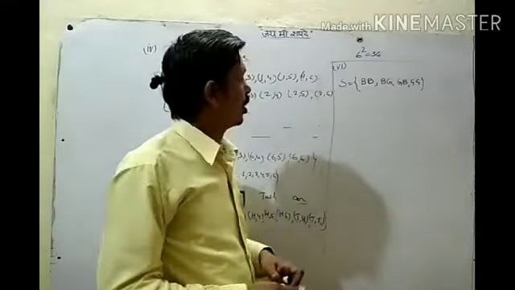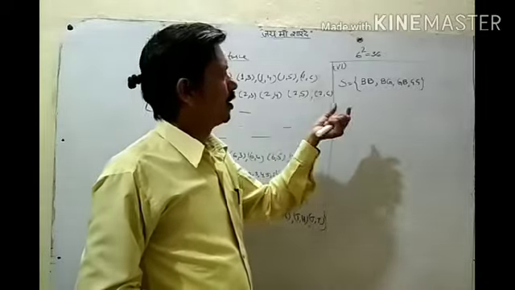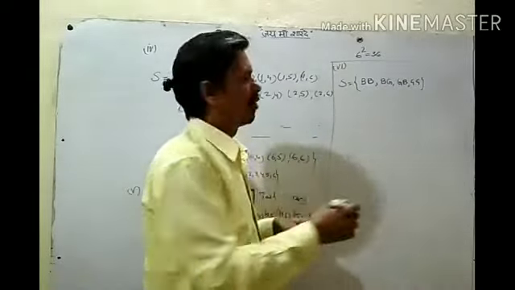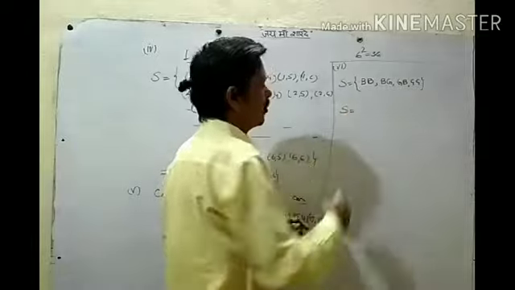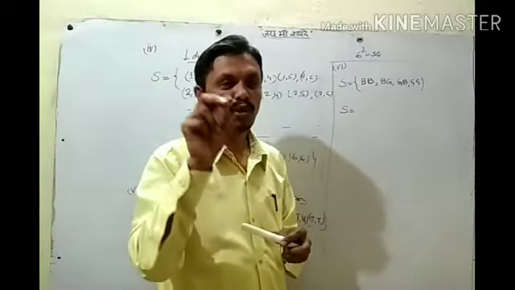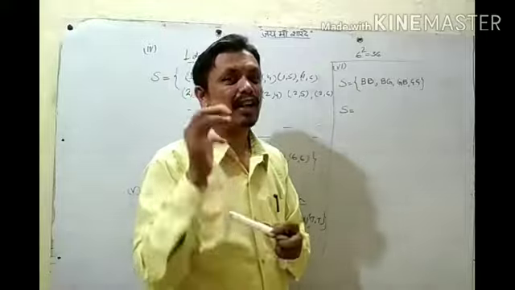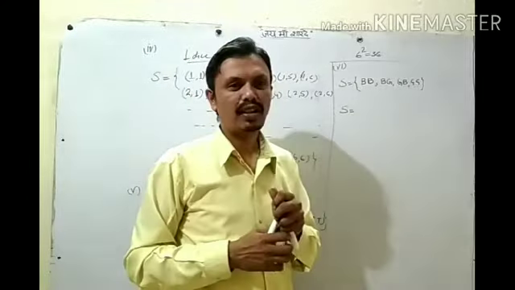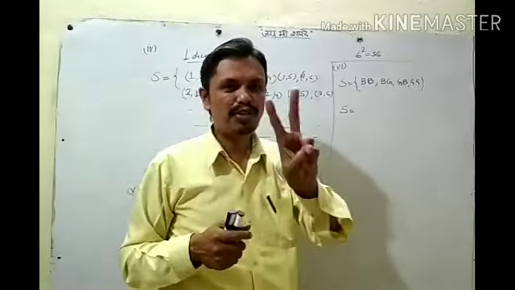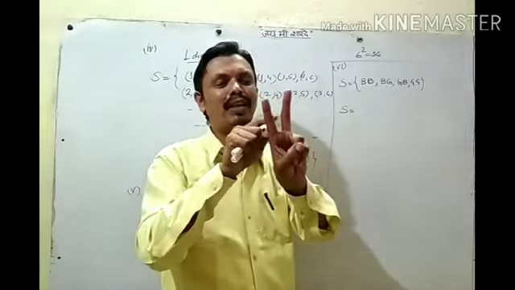Okay? But if we talk about only number of girls, then what is the sample space? Means if a family has two children, and we talk about only number of girls, then what can be the sample space for this? So if two children are there, how many girls can be there?